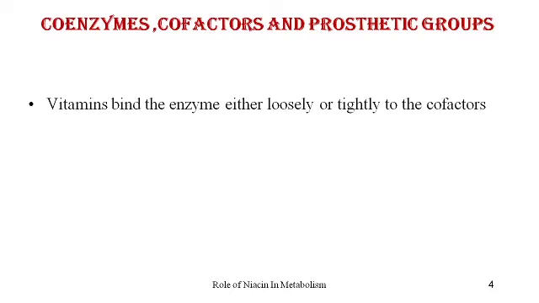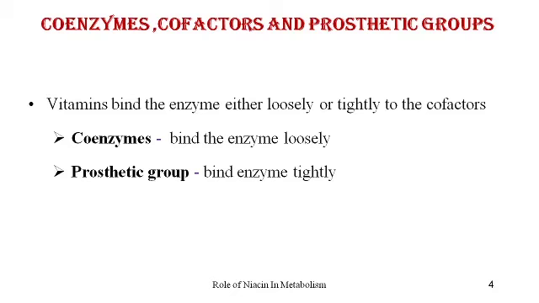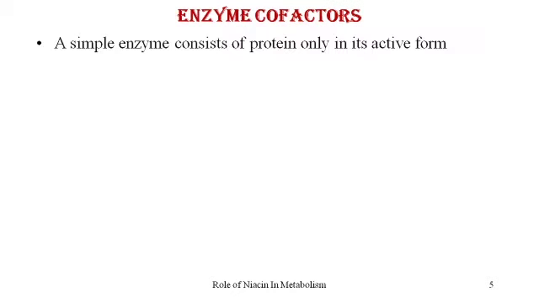Vitamins bind the enzyme either loosely or tightly. The coenzymes are the ones which bind the enzyme loosely. That is, they bind temporarily to the enzyme and leave the enzyme after the reaction is over, whereas the prosthetic groups bind the enzyme tightly. So most of the metal ions bind the enzyme tightly as a prosthetic group.